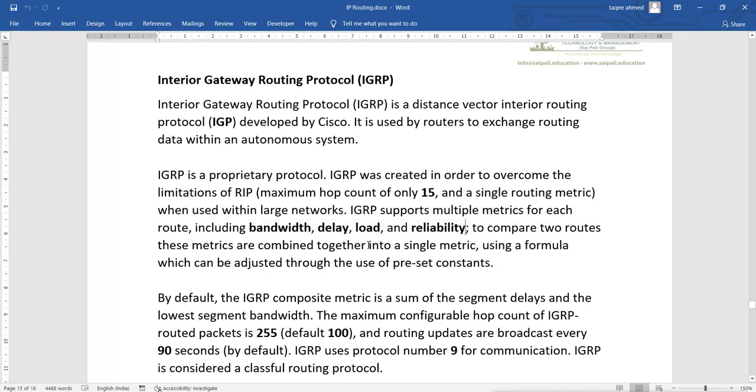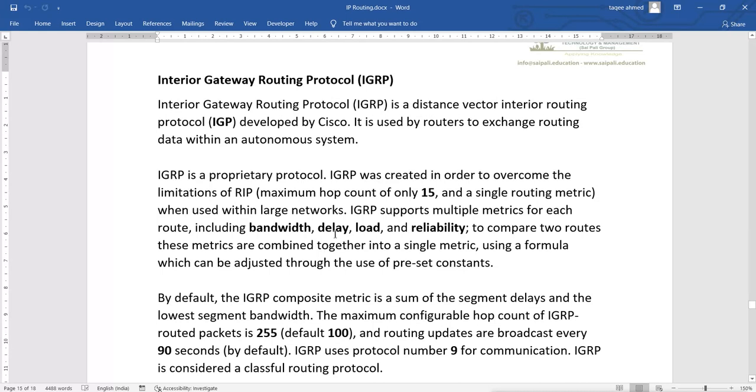If you want to reach the destination, and IGRP is working, it can compare these different metrics. It can compare the bandwidth of the link. If it has two links, it can compare which link is giving more bandwidth, and it will use the link that gives more bandwidth.